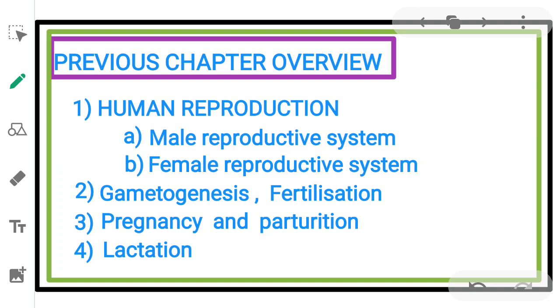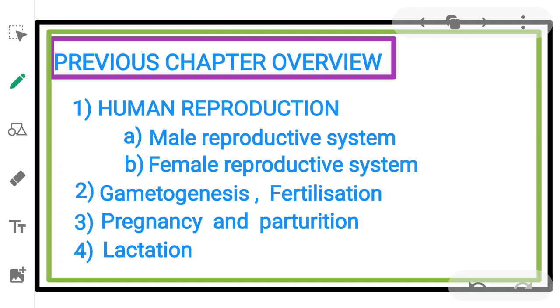Then it leads to parturition, that is the delivery of the young one or birth of a child. Then it leads to lactation. During lactation, milk is secreted from the mammary glands of the mother. The young one is fed with the milk as nutrition during the lactation period.